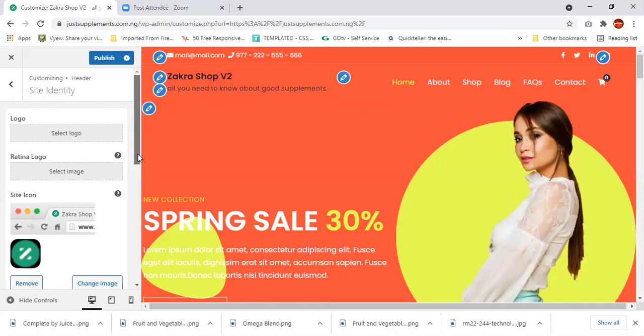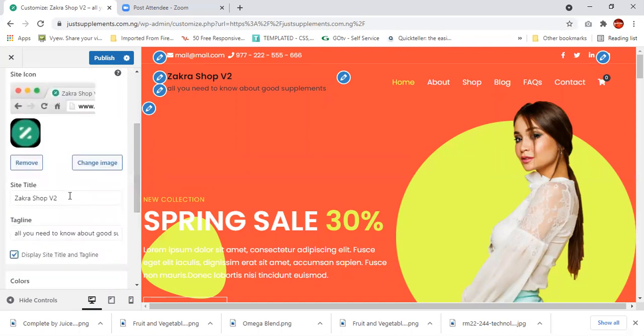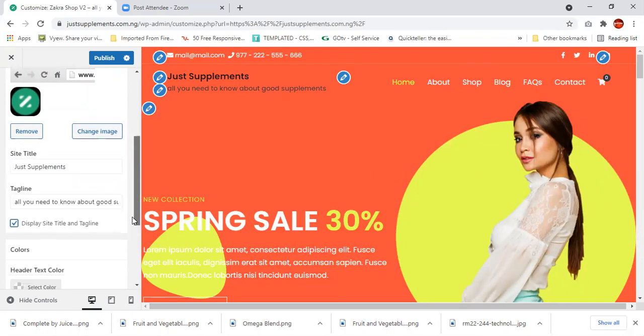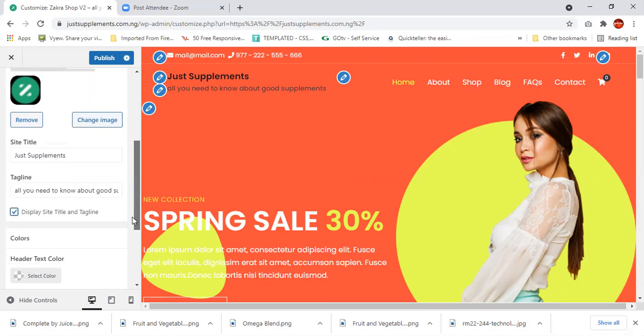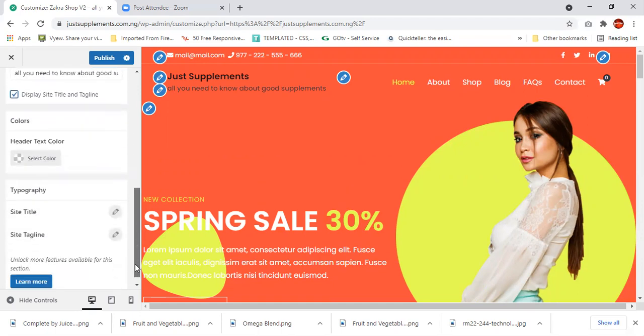I expect that you must have created your own logo, but before that, we'll just move right and say, just supplement. That's my site title, just supplement for now. But ideally, you need to have your own logo created by your graphic designer or yourself, okay? Because you're going to be needing what we call a favicon. A favicon is like an icon, like a logo, that's going to be representing your site. It shows in the address bar, so that is what people are going to be seeing, and once they see it they know that this is your site. Okay, that's favicon. You're going to be needing that as well.